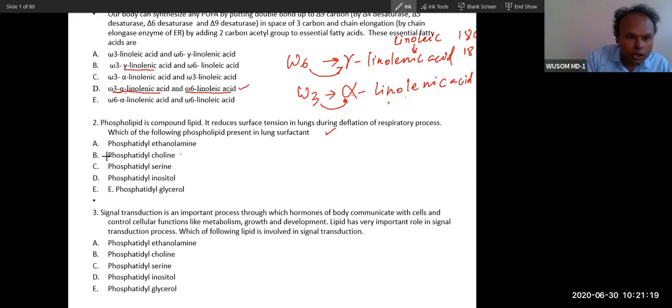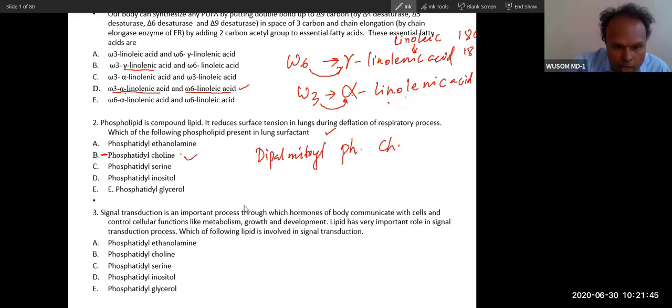Before phosphatidylcholine, you write dipalmitoyl, okay, two palmitic acids are present at the fatty acyl positions. Dipalmitoyl phosphatidylcholine. So this is the answer. B is the answer.